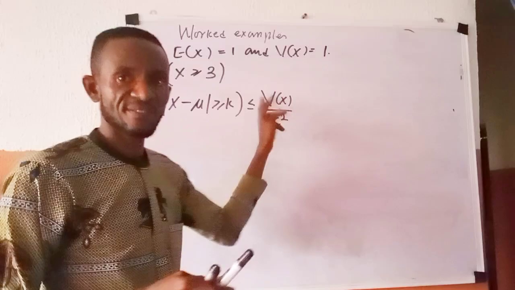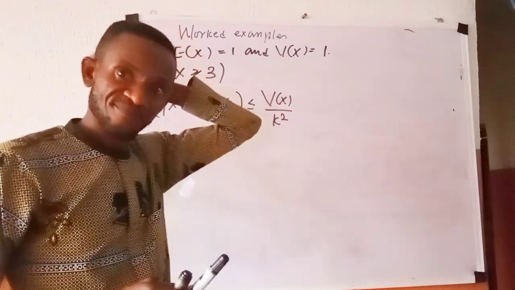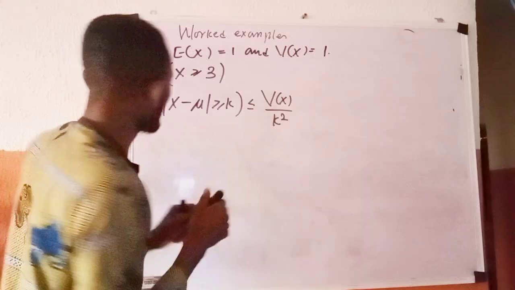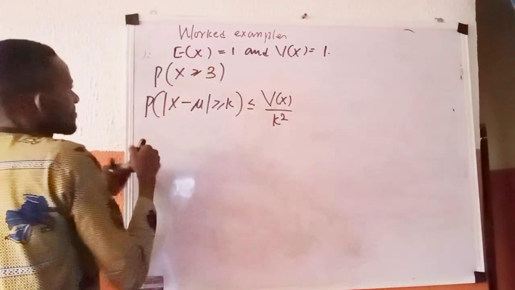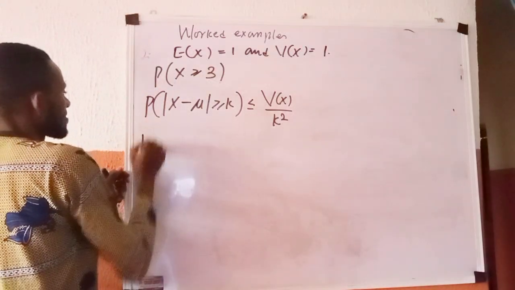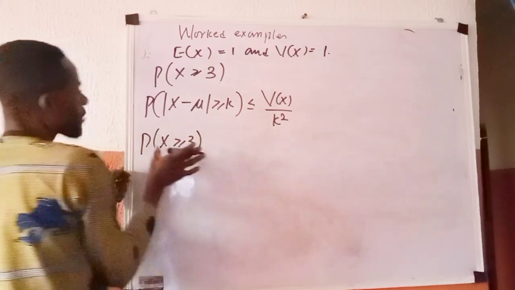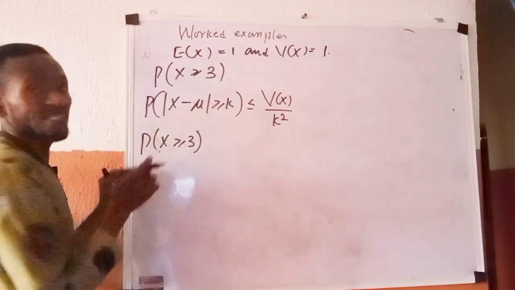Always remember this. Okay? Now, you move. If you come to this problem, you are given P of x greater than or equals 3. How do I transform this to look like this?